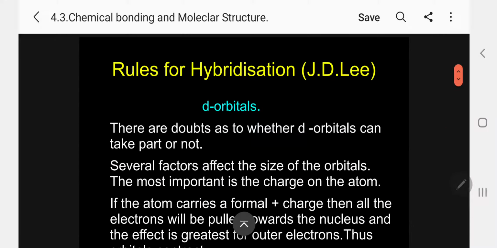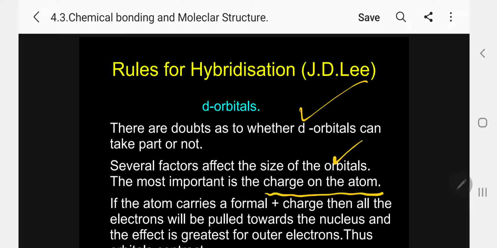Now, continuing, what about the d orbital? The d orbital is also involved in hybridization. There are doubts as to whether d orbitals can take part in hybridization or not. Several factors affect the size of the orbital. The most important is the charge on the atom.